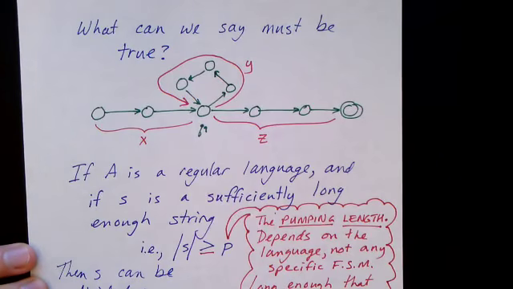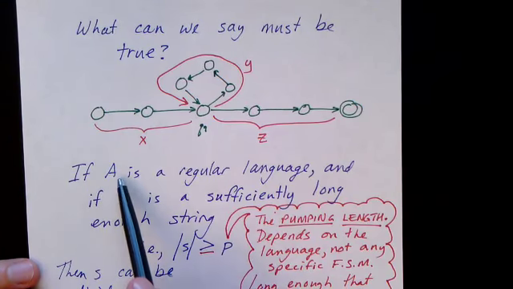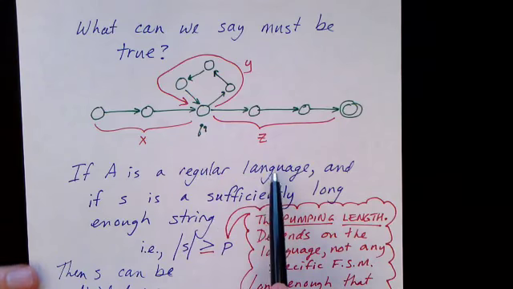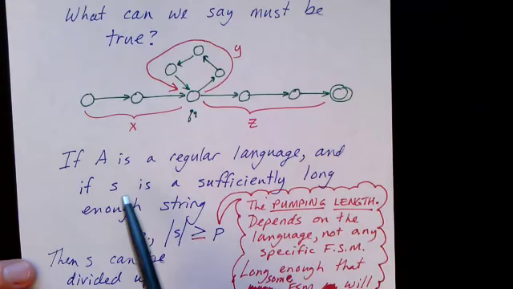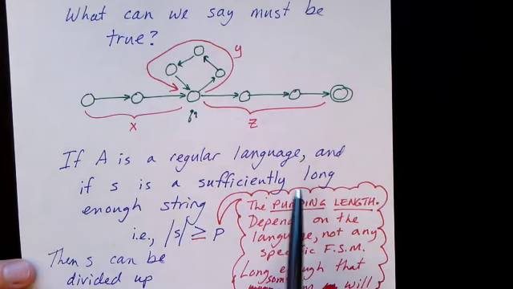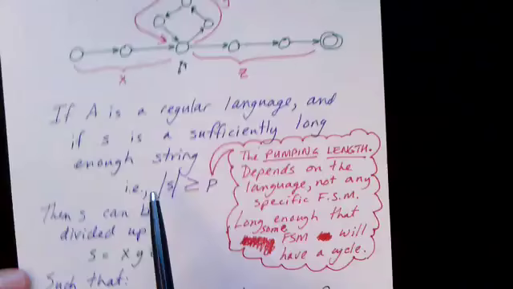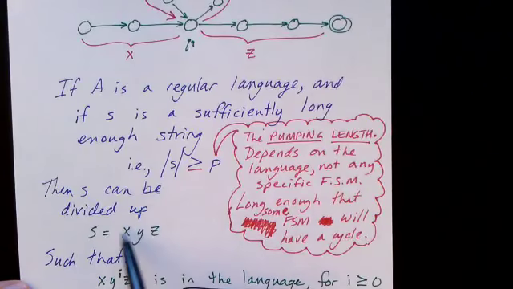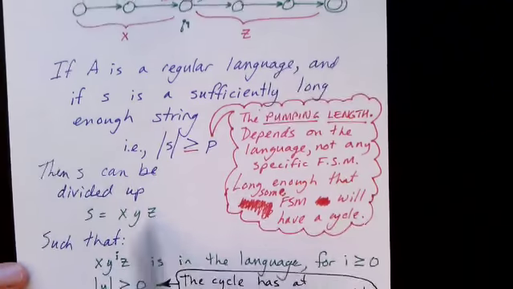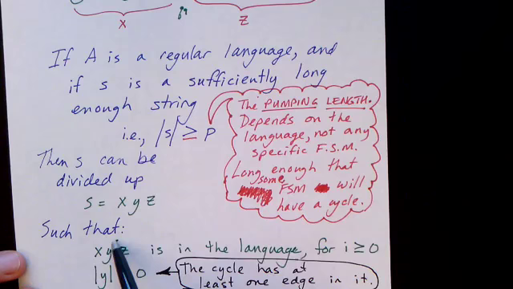So let's try to say this a little bit more carefully. What can we say must be true of a regular language? If A is a regular language and A contains a string S that is sufficiently long enough, in other words, if the language is regular and it contains a string S that's long enough, then S can be divided up into 3 parts, X, Y, and Z, such that X, Y to the I, Z is also in the language for every I greater than or equal to 0.